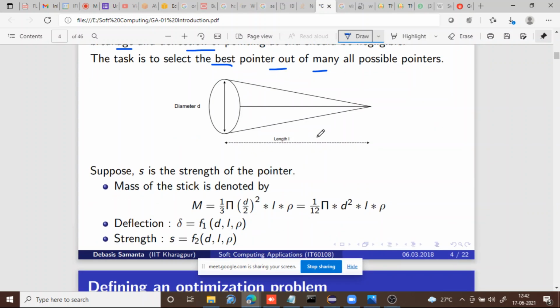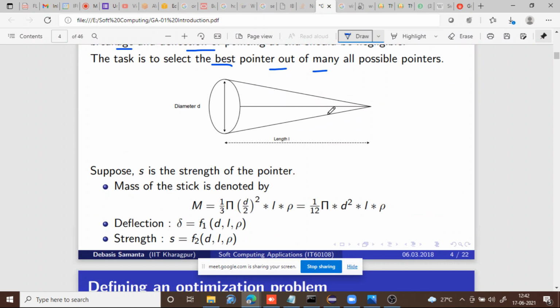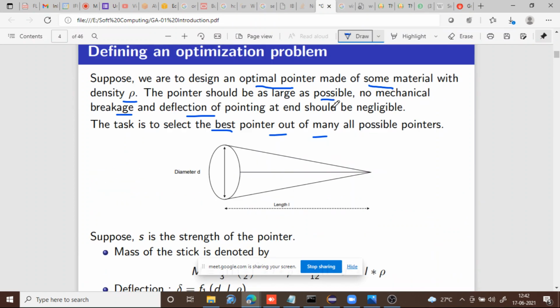Basically it is a cone, so the volume of the cone formula is being used. M is equal to 1 by 3 pi r squared L, where L is the height, into rho. Rho is the density, the thickness of this material. And it is simplified like this. The question says that the deflection should be negligible.